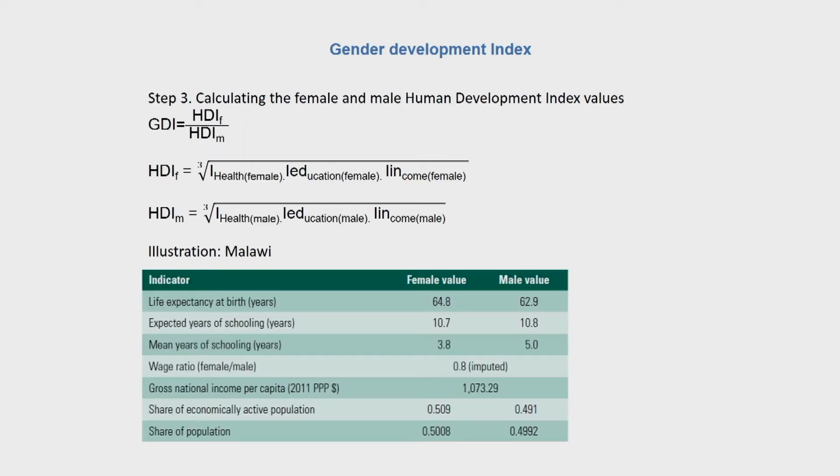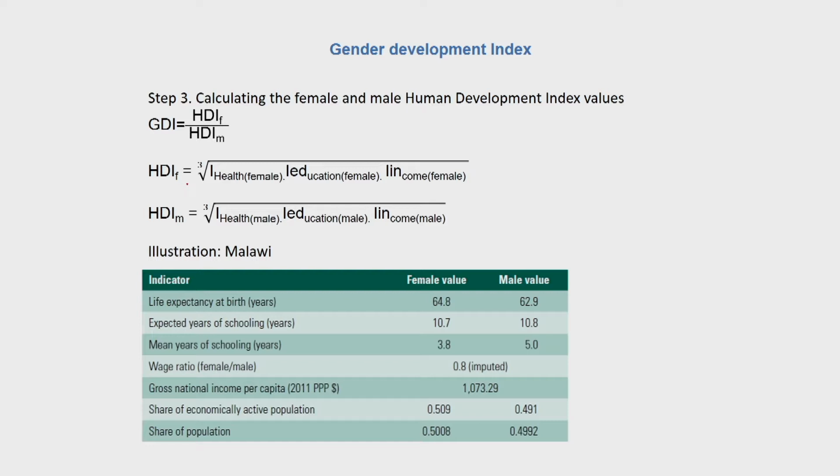Okay, so the GDI in the final step is calculated, which is HDI for females upon HDI for males, and the calculation for HDI females and males is nothing but the geometric mean calculation. This is the dimension index health, dimension index education, I health, I ED or education, and then I income for females.